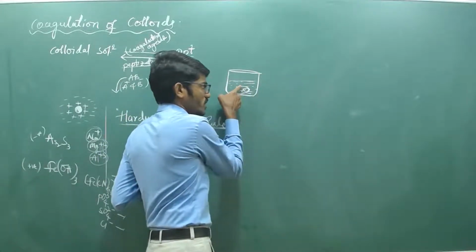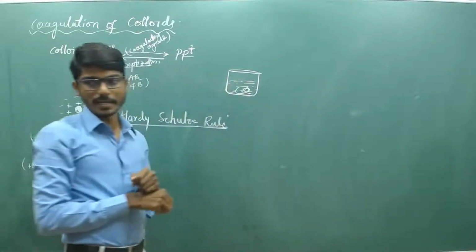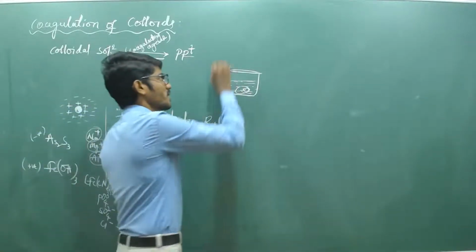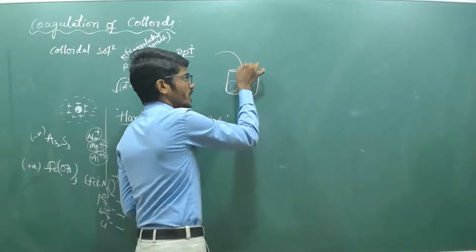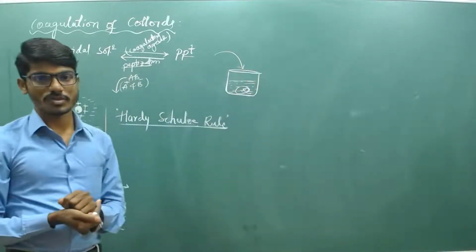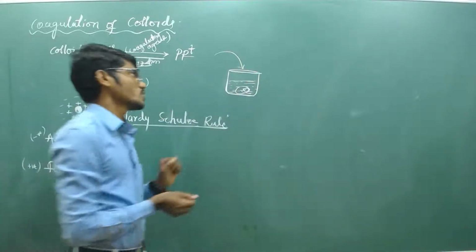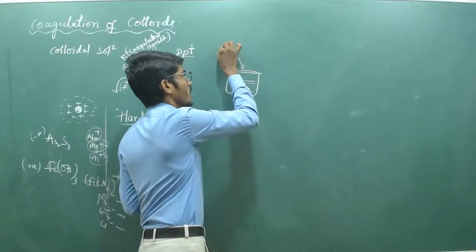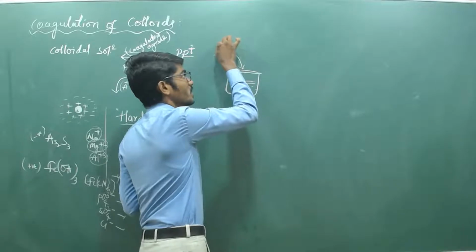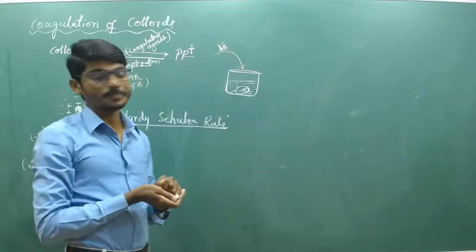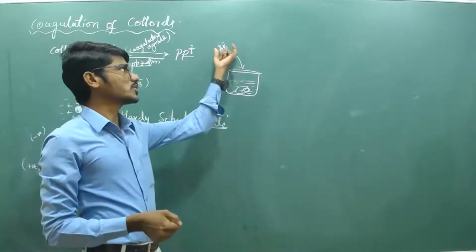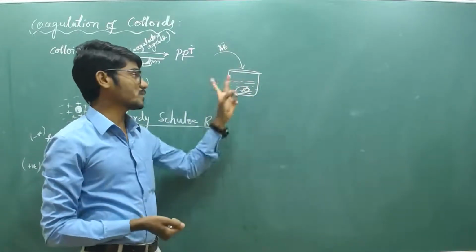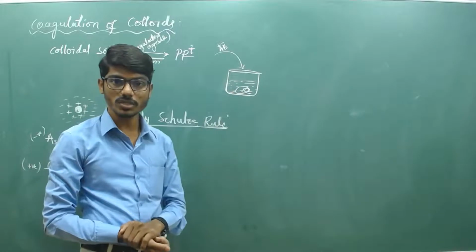To convert this colloidal solution into precipitate, by the addition of some suitable electrolyte, I am adding some electrolyte AB. How much electrolyte is required for the precipitation of this colloidal solution?